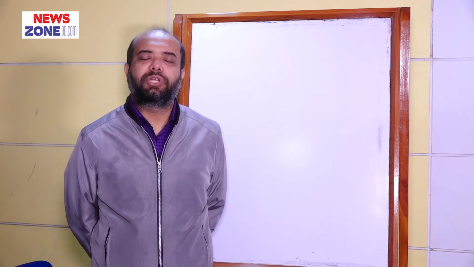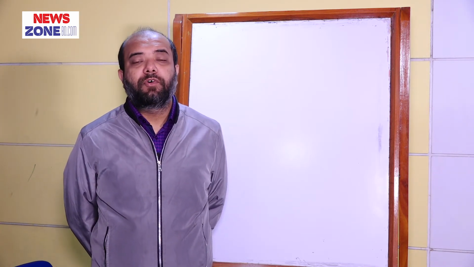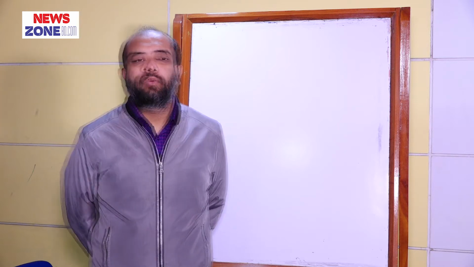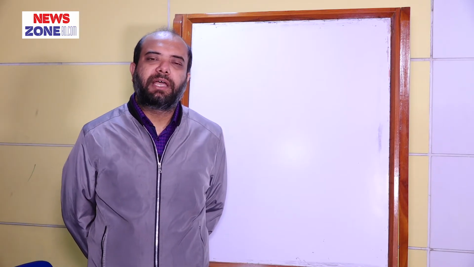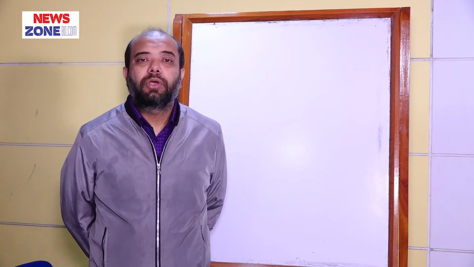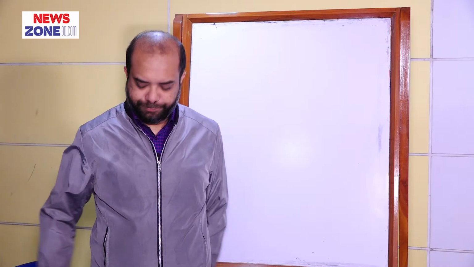Today's topic is sodium reabsorption. Before entering the main topic, we have to understand the normal anatomy of the renal tubular epithelial cells. So first of all, I will draw a simple diagram of a very typical nephron.